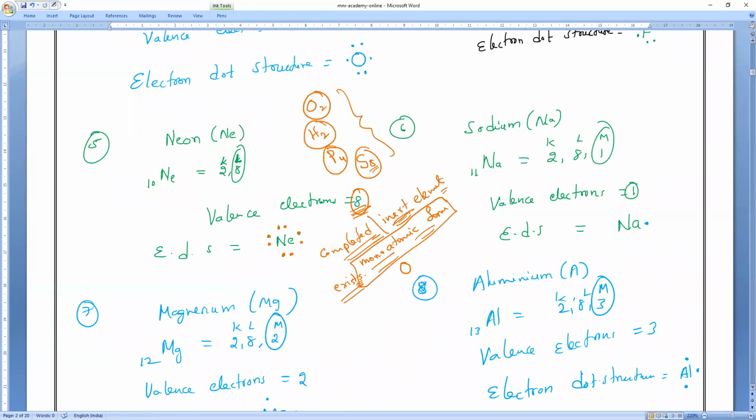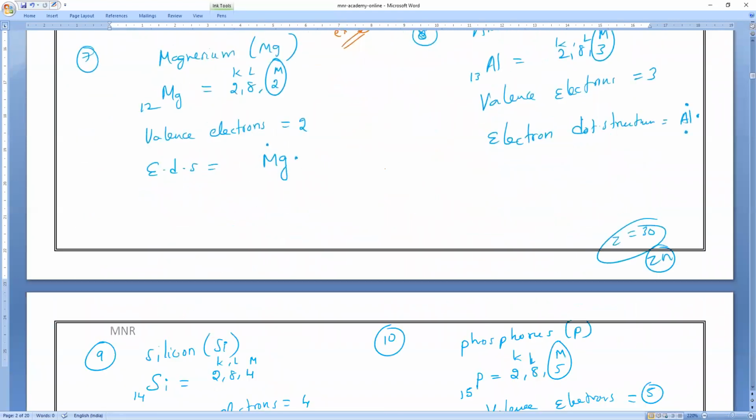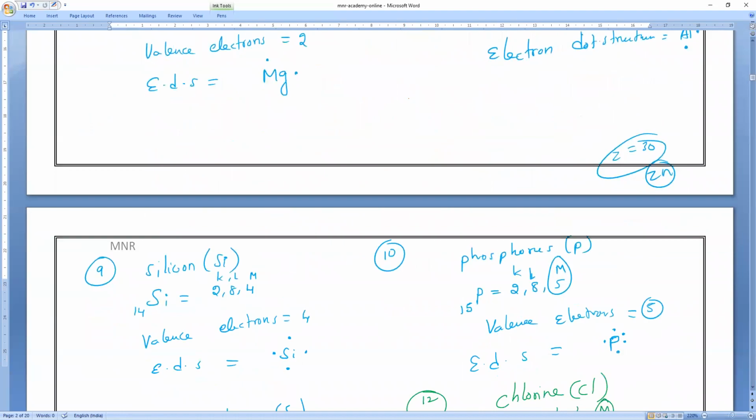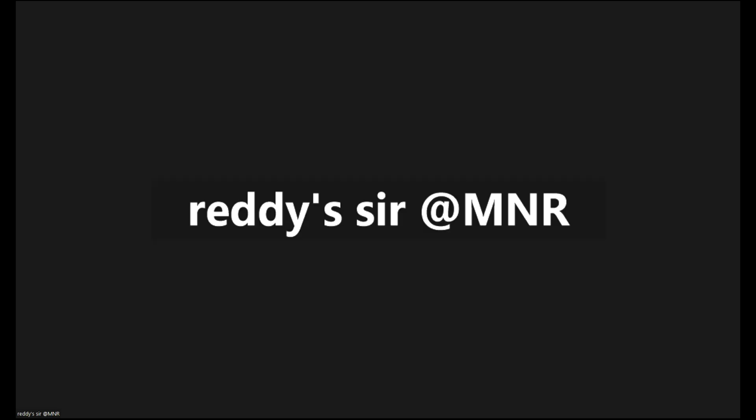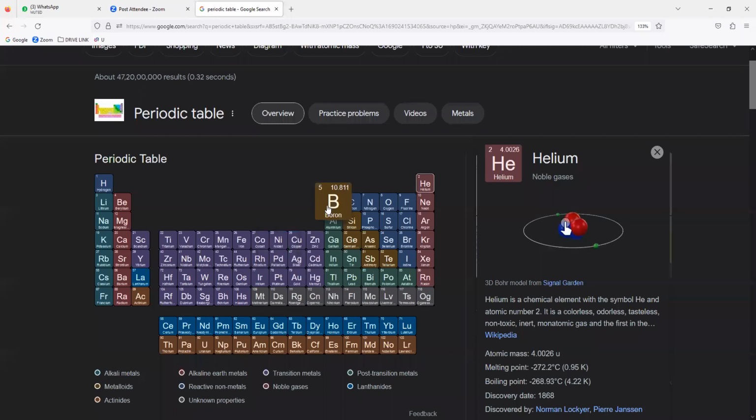Okay, I hope you all understand everything clearly. So this is about the electron dot structures. By tomorrow, I don't know what people will do, but minimum 30 elements has to be learned. Everybody has to do it, otherwise it's very, very tough. Thirty elements means till the 30th element, zinc. Very simple. This is very necessary for you people, at least till zinc. Thank you all. Meet in tomorrow's class.